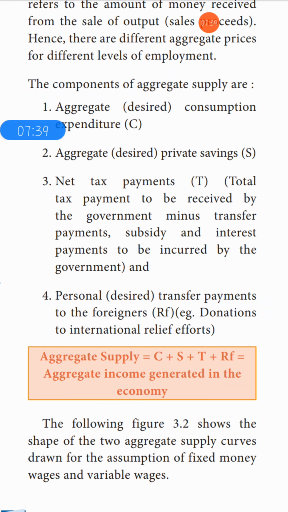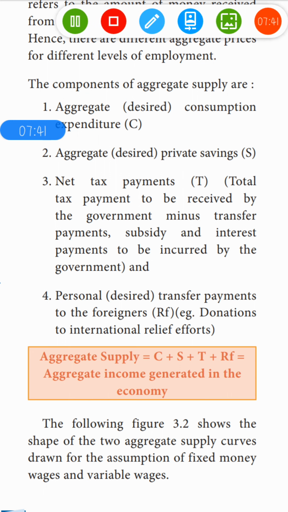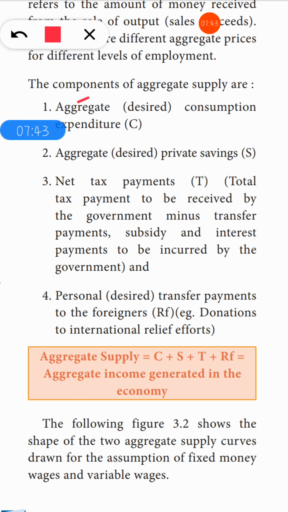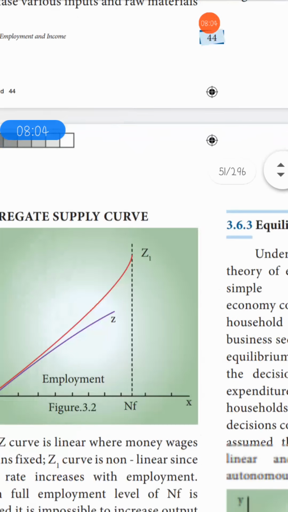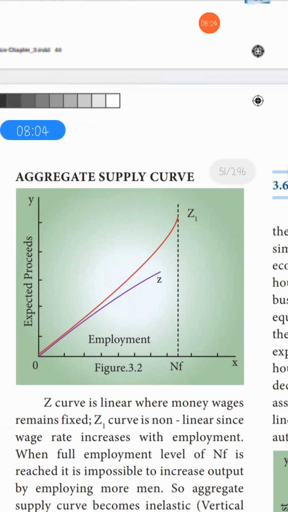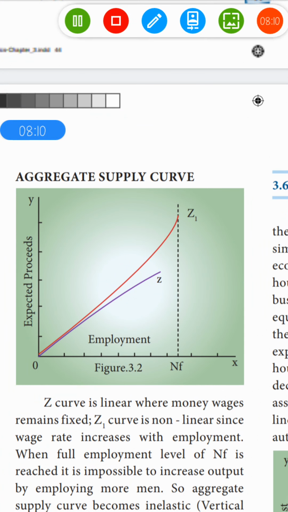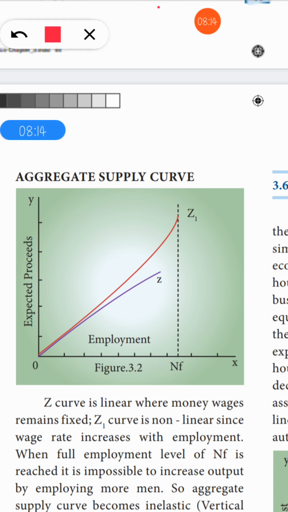Next subheading will be components of aggregate supply. Write the next side heading as components of aggregate supply. So you have 4 components: aggregate disposable consumption expenditure, private savings, net tax payments and personal transfer payments, and also you can write their formulas. After writing this, move on to the diagram. Next subheading will be aggregate supply curve. So draw this diagram, draw this curve, and now you can give the explanation.